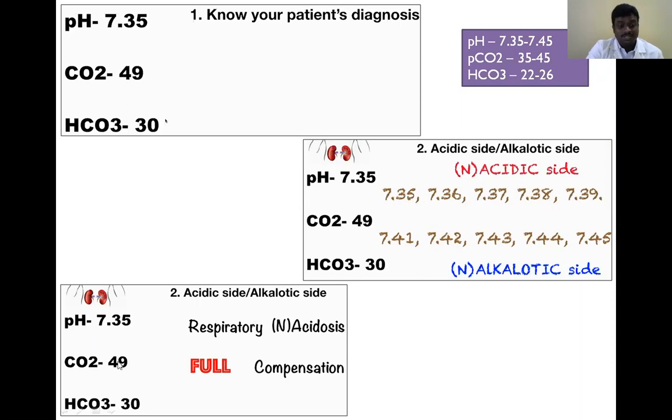So is it compensated with bicarbonate or not? Here bicarbonate value is 30, and the normal range is 22 to 26. It is very near to the normal range, and also the pH value comes under the normal condition. So due to this normal pH, it is fully compensated by bicarbonate. So this is one example.